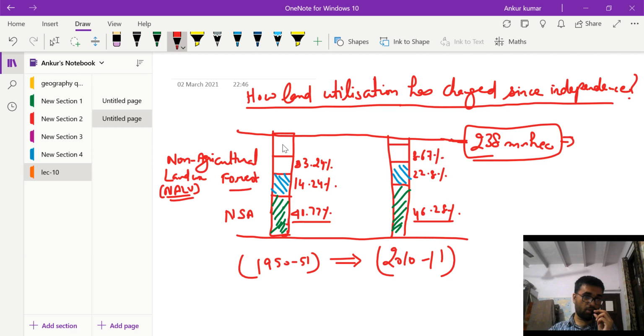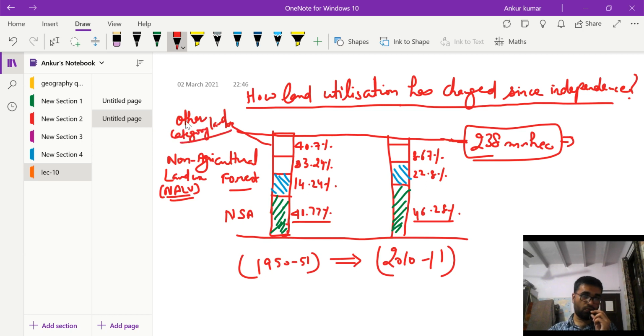What remains is close to 40.7%. Let us mark this as the other category land.